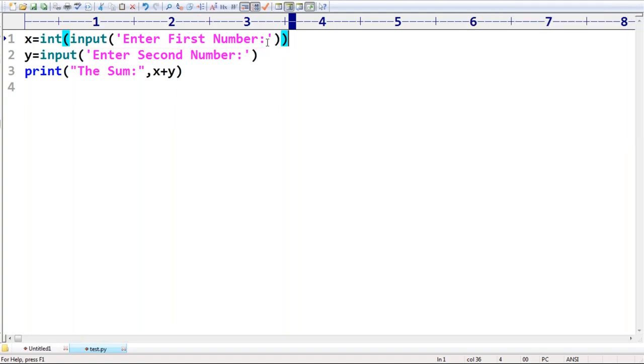Similarly, here also the int function. Wherever string to int conversion is there, we should compulsorily go for the int function only.